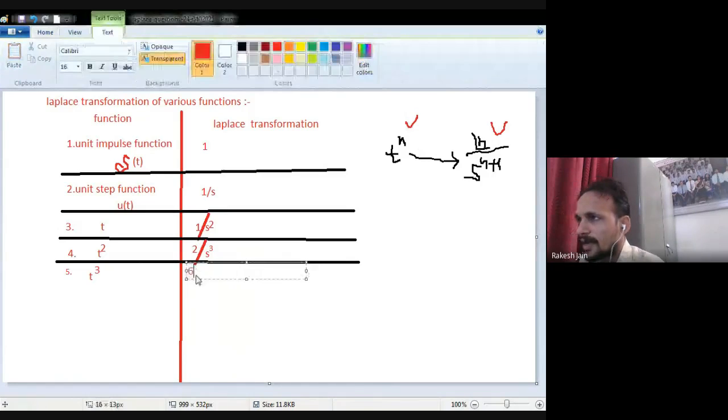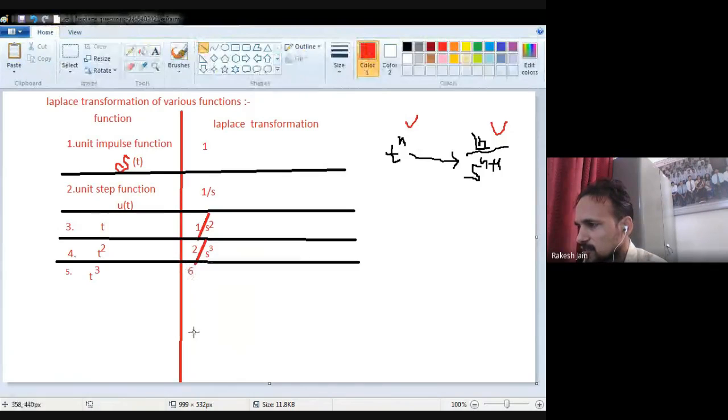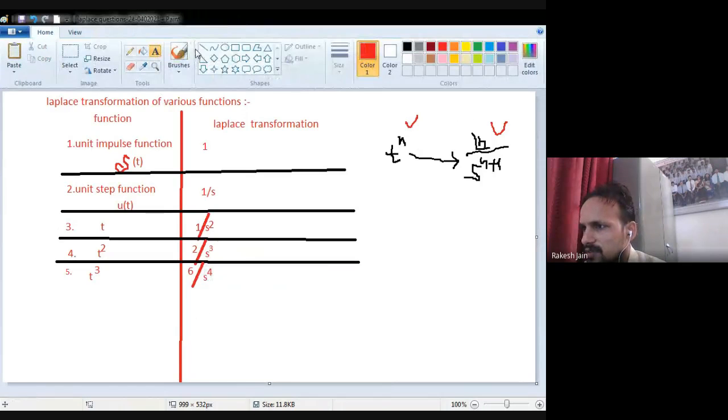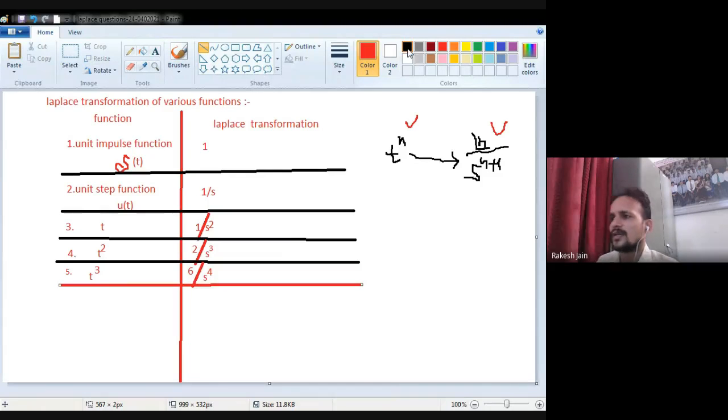Divided by what? s raised to the power n plus 1. What is n? n is 3. So 3 plus 1 is 4. So s raised to the power 4. With the help of this factorial formula, you will easily find out the answer. So now this will be your answer: t cube, that is 6 divided by s raised to the power 4.